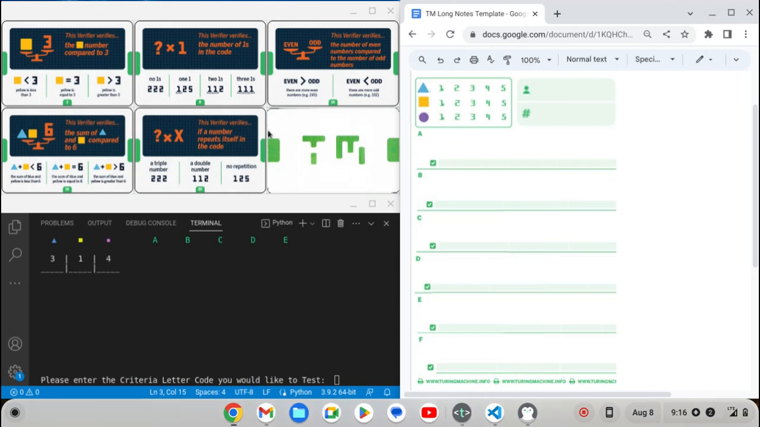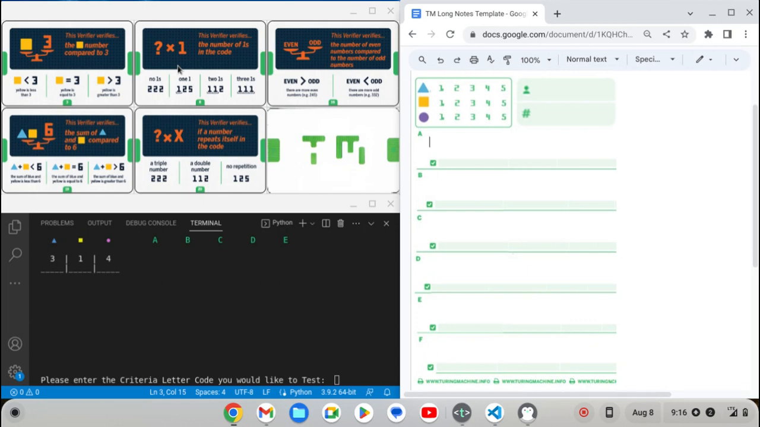So in the grid above, we've got our 5 criteria cards. On the top row, we've got criteria card A, criteria card B, and criteria card C. On the bottom row, we've got criteria card D and criteria card E. So criteria card A looks at our middle digit, the square digit, and we'll be comparing it to the number 3. So should the value of square be less than 3? Should it be equal to 3? Or should it be greater than 3?